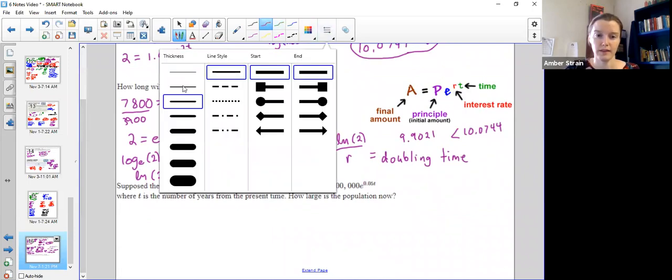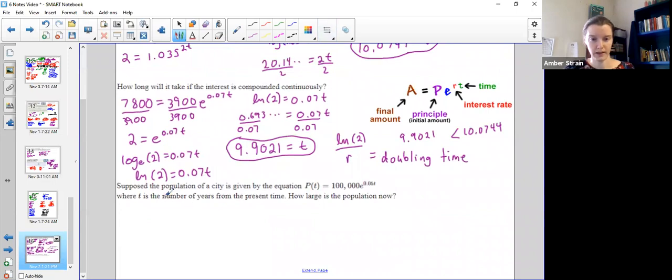All right, one more. It's the last one, guys. Here we go. Suppose the population of a city is given by this equation. It's the best kind of word problem. It says where t is the number of years from now. So that means 5 years later, we put in a t of 5. So t is not the year itself. It's not 2025. t is how many years later from right now. Okay? So knowing that, how large is the population right now?